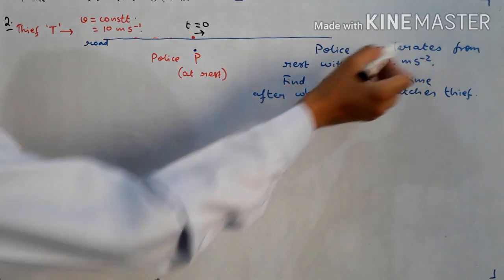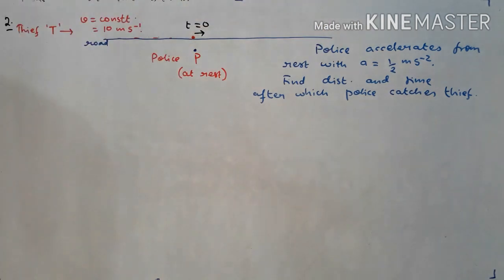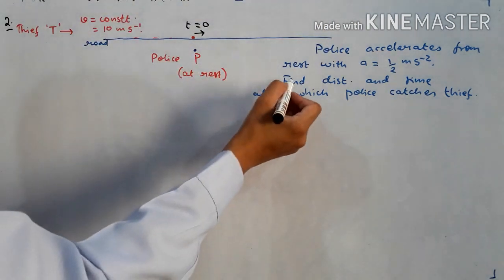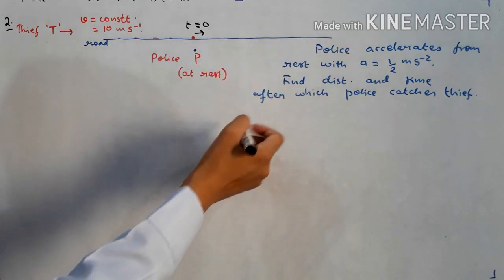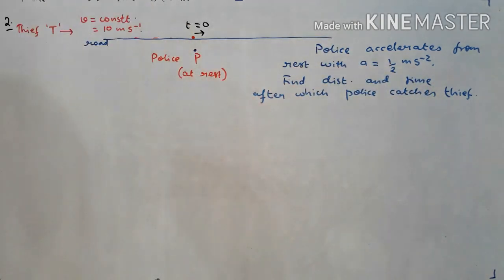The police accelerates from rest with a constant acceleration of half meters per second square. You have to find after covering what distance and after how much time the police will be able to catch the thief. Is this question clear, students?